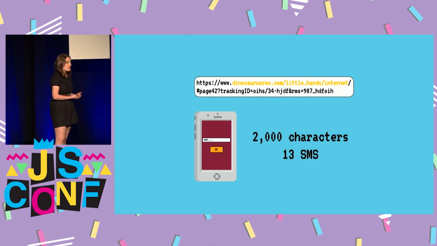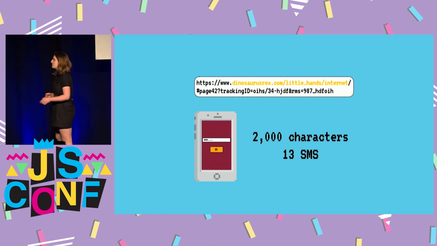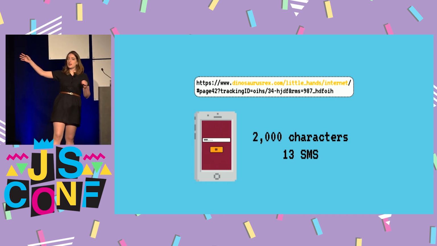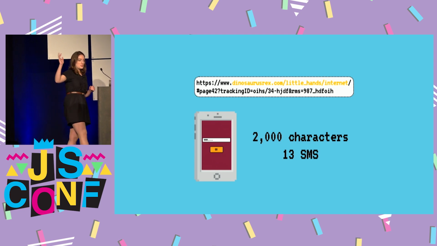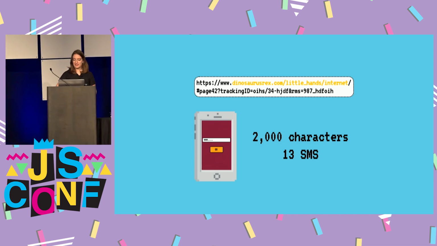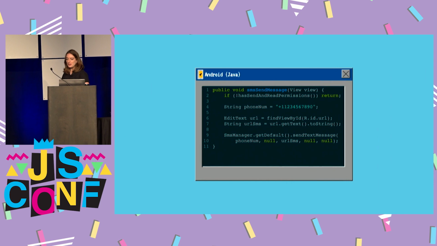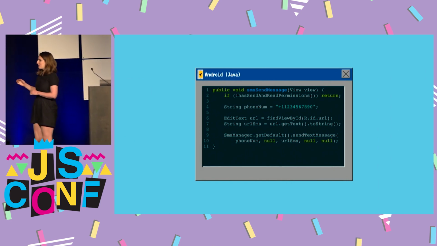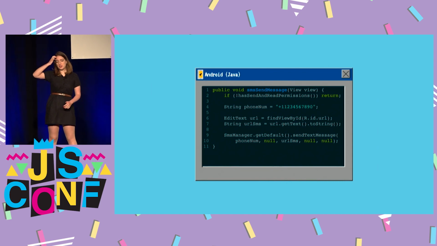The browser that I built also isn't going to support any kind of tracking information or fancy JavaScript stuff, so anything that falls after the real part of the URL is something we can just get rid of. So if we have a URL like this, we can just use the yellow part that's highlighted and send that over SMS. And to do that, Android has this very, very simple SMS Manager API, which is just lines 9 and 10 here.